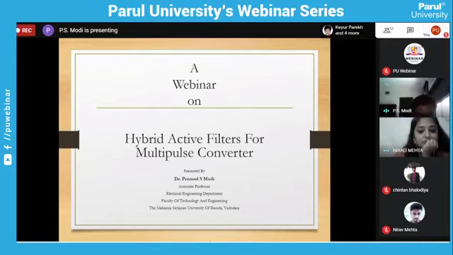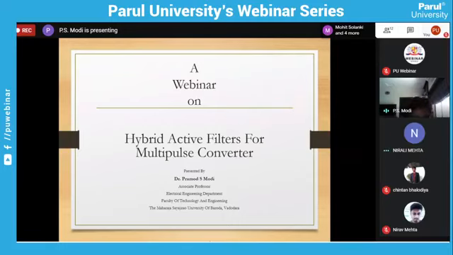Now, whenever we use a multipulse converter, either 6 pulse converter or 12 pulse converter, it always draws a non-sinusoidal current. And whenever any device draws a non-sinusoidal current, there is always a problem of harmonics. What is harmonics? That we'll discuss later on. Harmonics have so many adverse effects on the system, so they have to be removed. That is one thing. Second, because of this non-sinusoidal current, the reactive power demand from the supply is also more. So that is again going to create a problem.